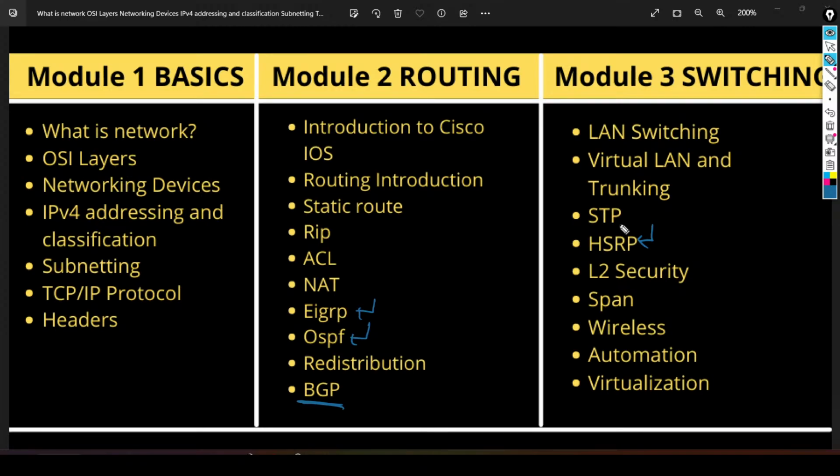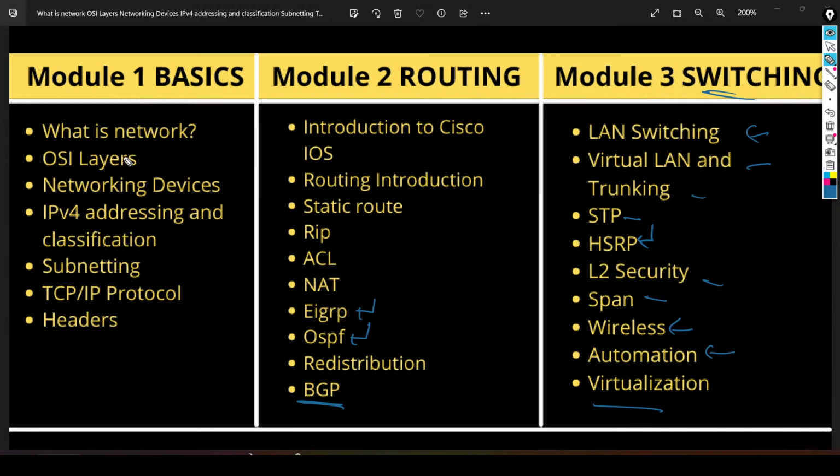These are topics of CCNP. Virtualization as well. One session will be there for virtualization, one session for automation, and two sessions for wireless. Then SPAN, layer 2, STP, trunking, virtual LAN, that means VLAN, and LAN switching. So these topics we will cover in module number 3, at the last.